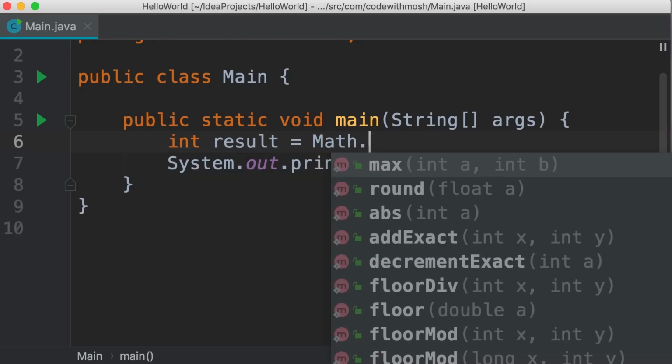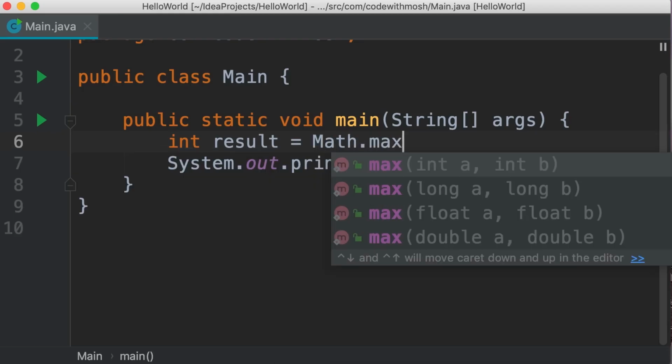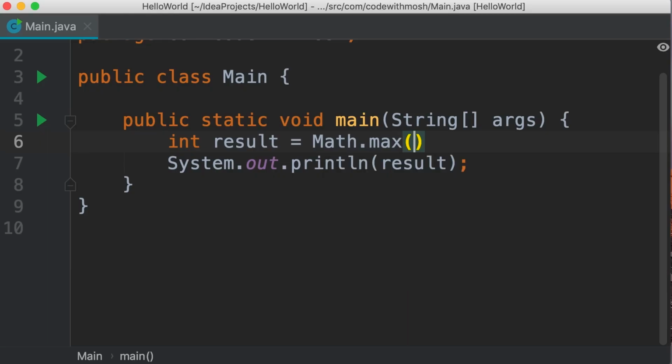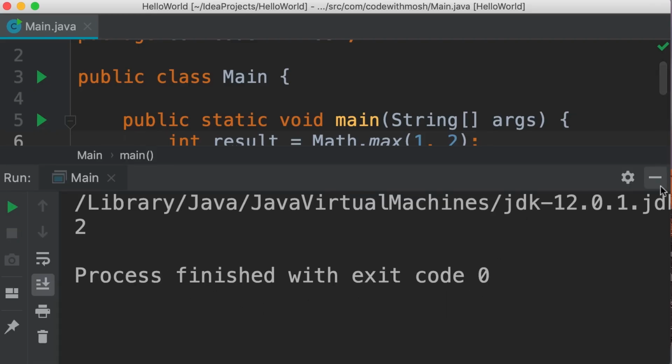Another useful method is max, which returns the greater of 2 values. And once again, this method is overloaded. So in the first implementation, we get 2 integers. We have other implementations for longs, floats, and doubles. So let's pass 2 integers here, 1 and 2. This will return the greater number, which is 2. There you go.